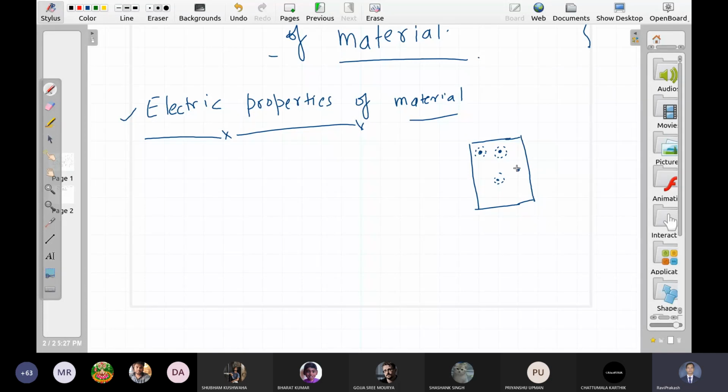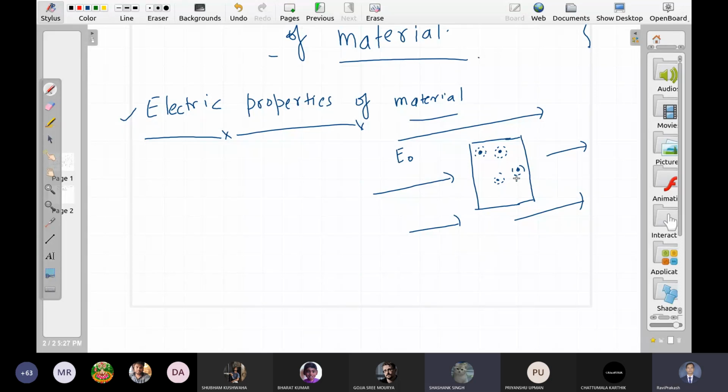Now if I put this material in an electric field, let us say this external electric field is E naught. What is the electric field inside the material? More than E naught, less than E naught, equal to E naught? What is your view? Less than E naught. So inside it is E, and you are saying it is less than E naught. Why?